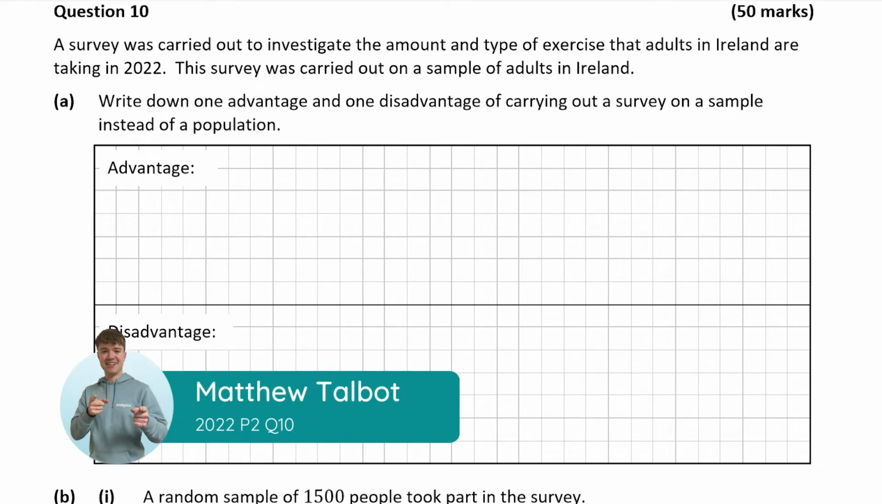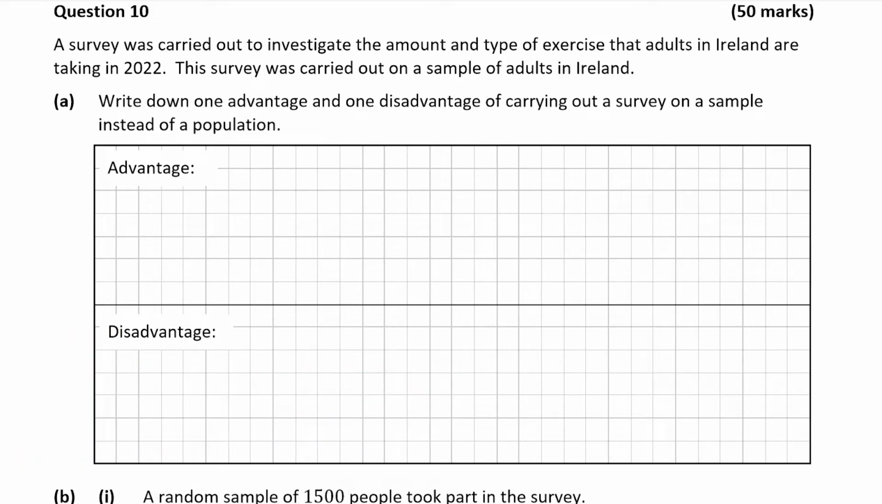We're looking at question 10, which is worth 50 marks. So a survey was carried out that investigated the amount and type of exercise that adults in Ireland are taking in 2022, and we're asked to write down one advantage and one disadvantage of carrying out a survey on a sample. So carrying out a survey on a sample means rather than surveying the entire country, you just pick a group of people in the country and get their opinions.